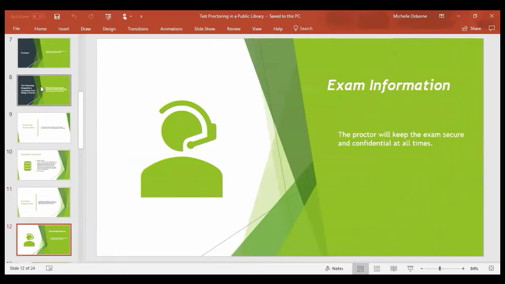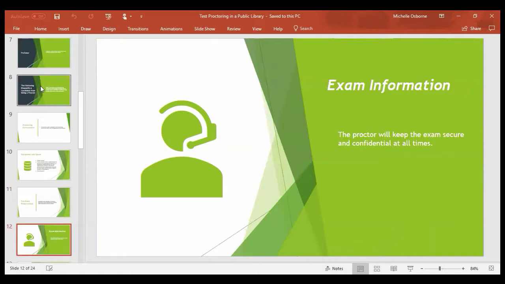Okay, so let's talk about some exam information. The proctor will keep the exam secure and confidential at all times. Once a proctor has agreed to proctor an exam, the instructions and exam materials will be available through UNC Online Exam Proctoring. The proctor will also receive system-generated reminders about upcoming exam appointments from UNC Online Exam Proctoring.